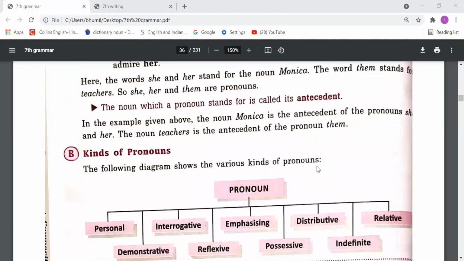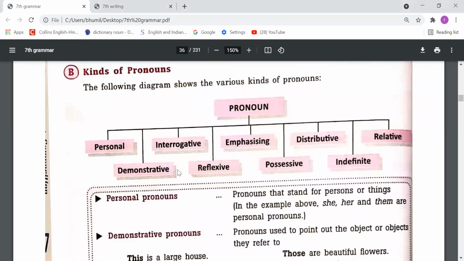Now we need to understand about kinds of pronouns, means types of pronouns. The following diagram shows the various kinds of pronouns. First is the personal type of pronoun, second is interrogative, next is emphasizing, then distributive, then relative, demonstrative, reflexive, possessive, and indefinite. So we will learn these types of pronouns one by one.